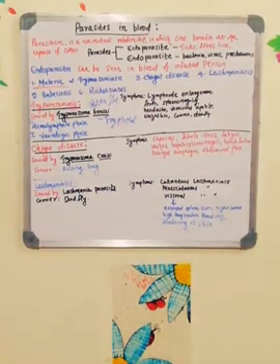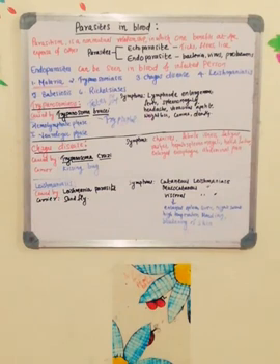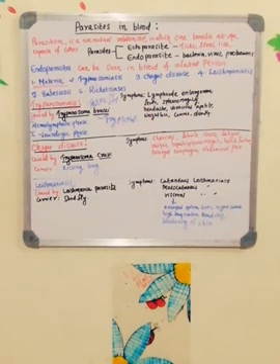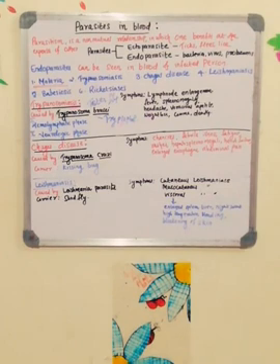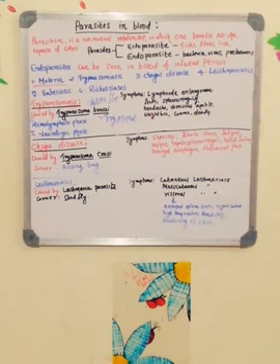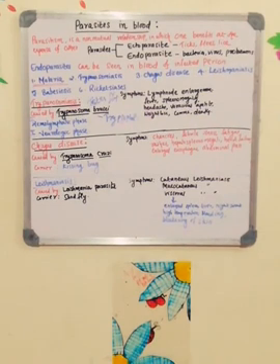Three types are there. In the case of cutaneous leishmaniasis, what do you mean by cutaneous? On the skin, on the body surface, you can see ulcers. So cutaneous leishmaniasis means painless ulcers will be seen on the skin.